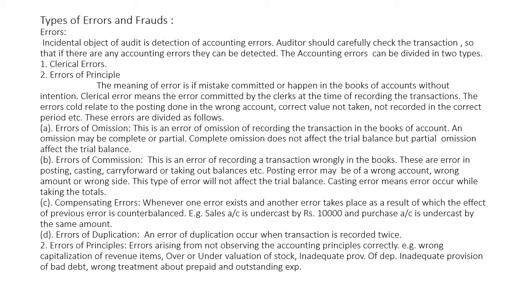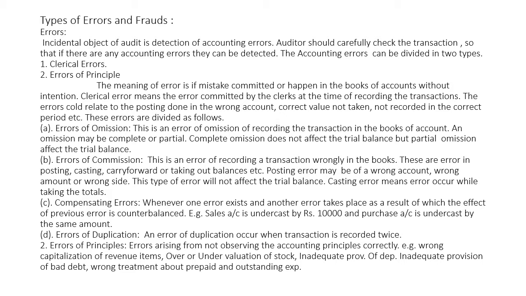The second type of error is errors of commission. Errors of commission means an error of recording a transaction wrongly in the books.